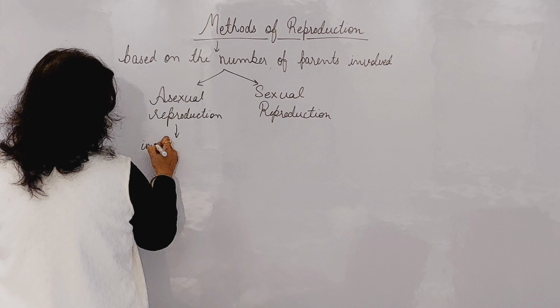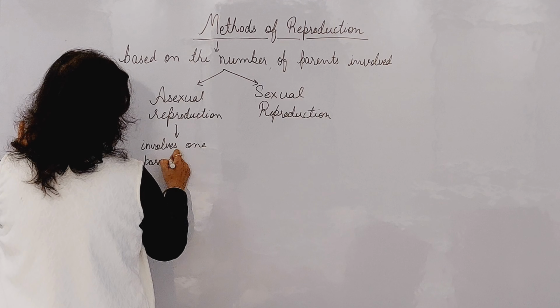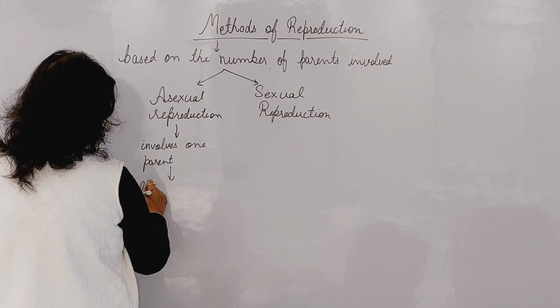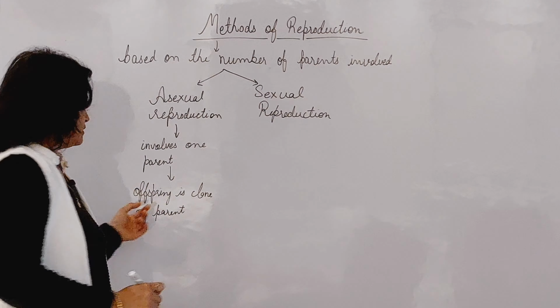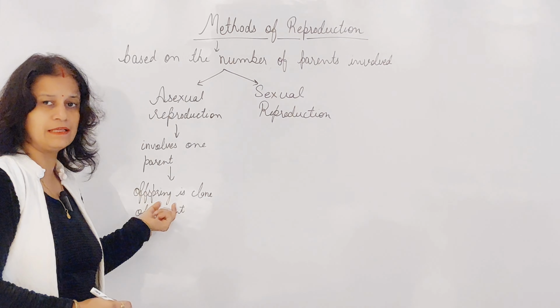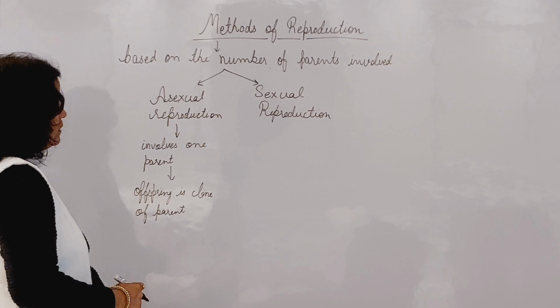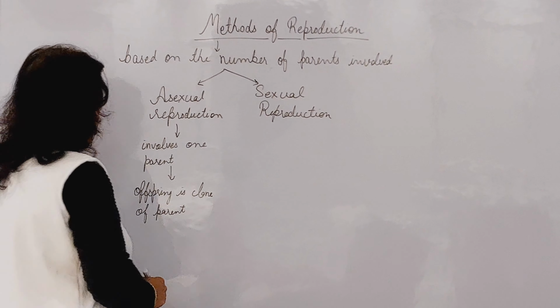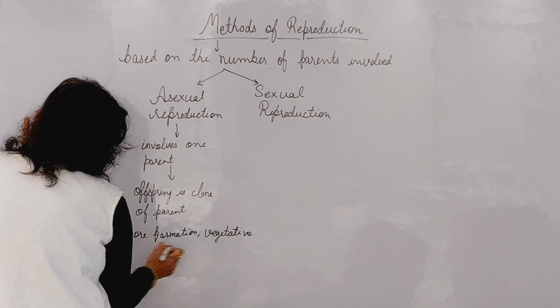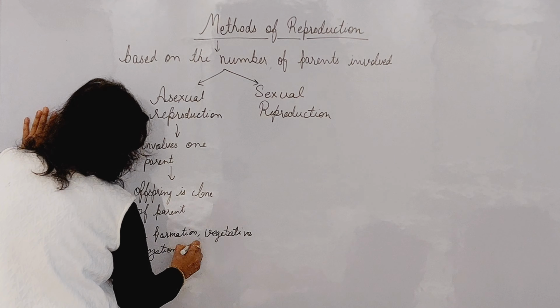Asexual reproduction involves only one parent. As it involves only one parent, the offspring is a clone of the parent. Means the next generation or the young ones are exactly the replica of the parent. And there are various methods of asexual reproduction, like spore formation, vegetative propagation, etc.